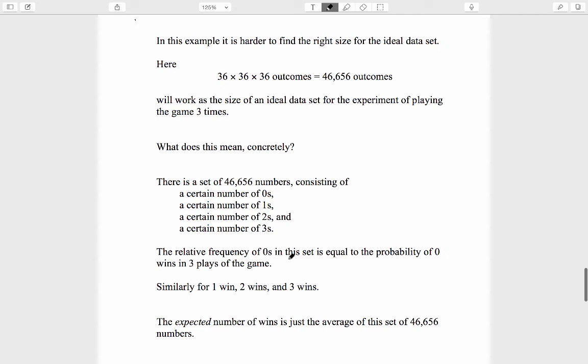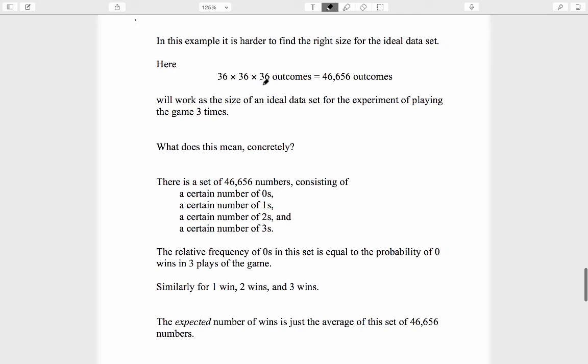In this example, it is a bit harder to find the right size for the ideal data set, so I will just tell you what it is: 36 times 36 times 36 outcomes, which is 46,656 outcomes. It will work as the size of an ideal data set for the experiment of playing the game 3 times. How did I come up with 36 times 36 times 36?